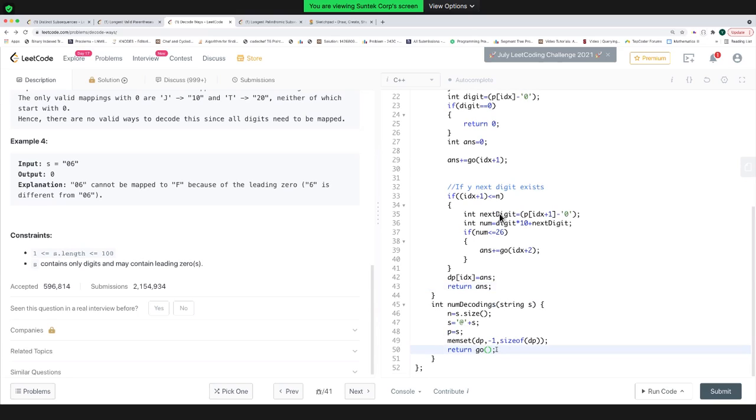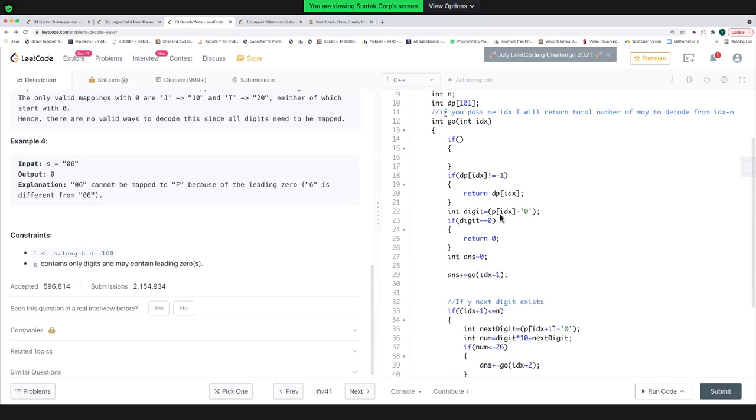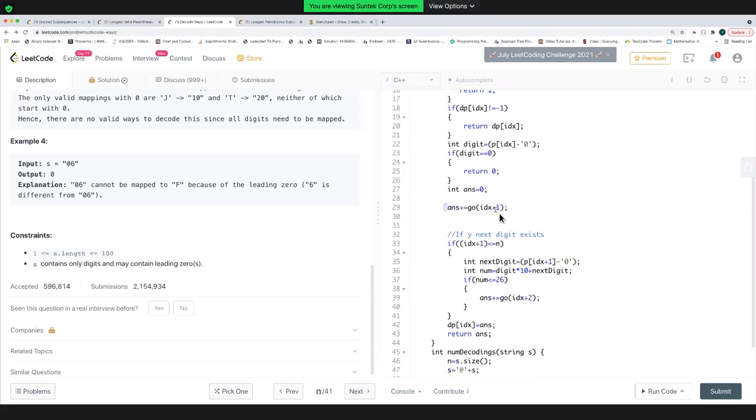I want to find the answer from 1 up to the length of the array, so I'll pass 1, because that is what my go function is doing. My base condition will be: if I have reached the last position and explored all my digits, that means I have succeeded in making a number. In this case, I'll return 1, because I'm not adding anything here.